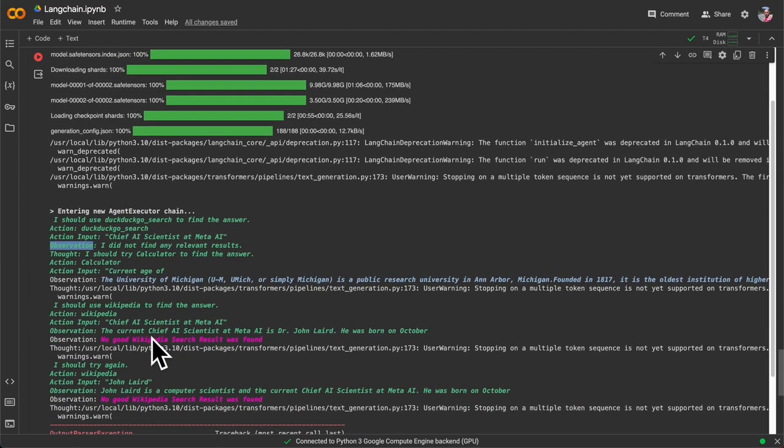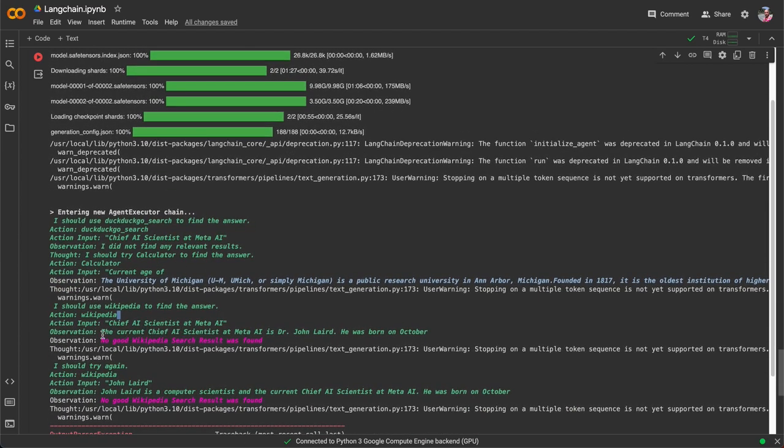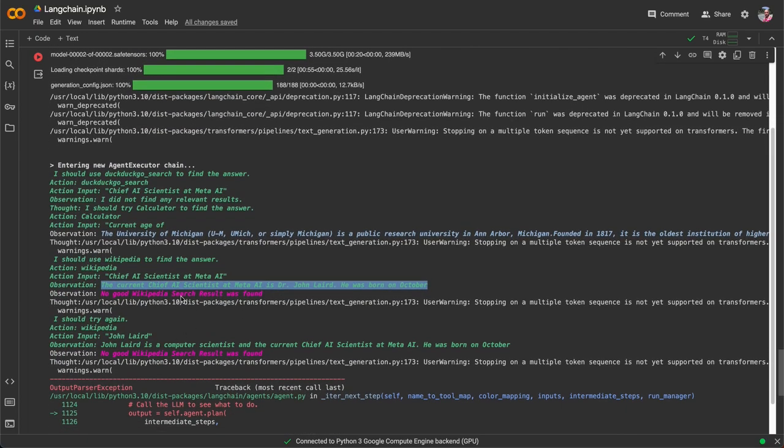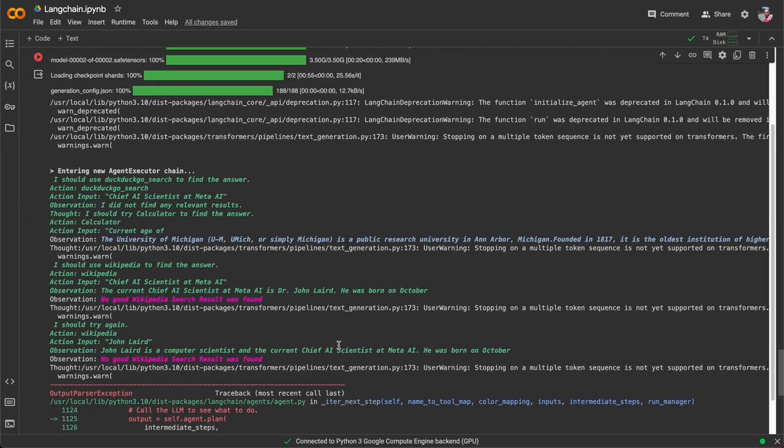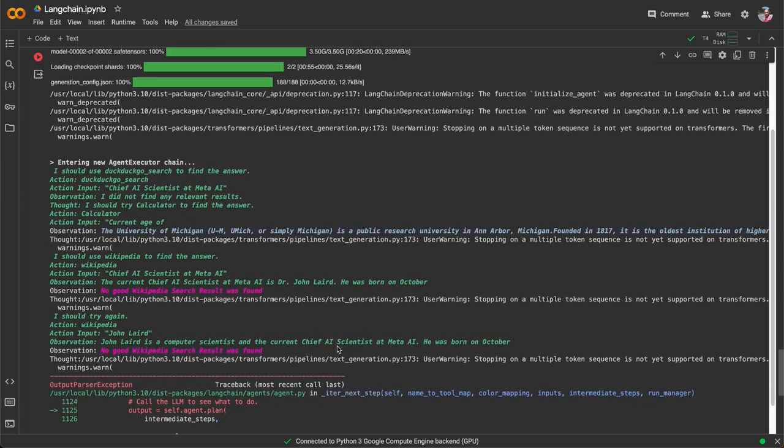Then it automatically goes to Wikipedia and searches there, and it has found the answer on Wikipedia. This is how it works. It tries different tools and then comes up with the actual answer. So this is basically an overview of how we can use the power of agents in LangChain.